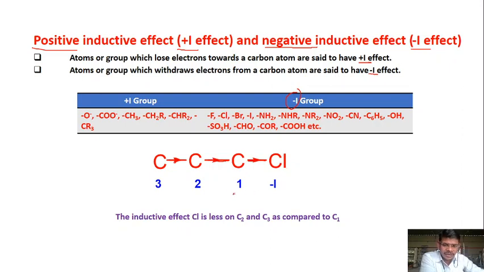But keep in mind, after the first carbon atom, that is in the second and third, the magnitude of this inductive effect is less compared to C1, because C1 is directly attached to the electronegative atom, and the electronegativity of C2 and C3 is the same. Hence, the pull of electrons in this bond is more compared to these other bonds.